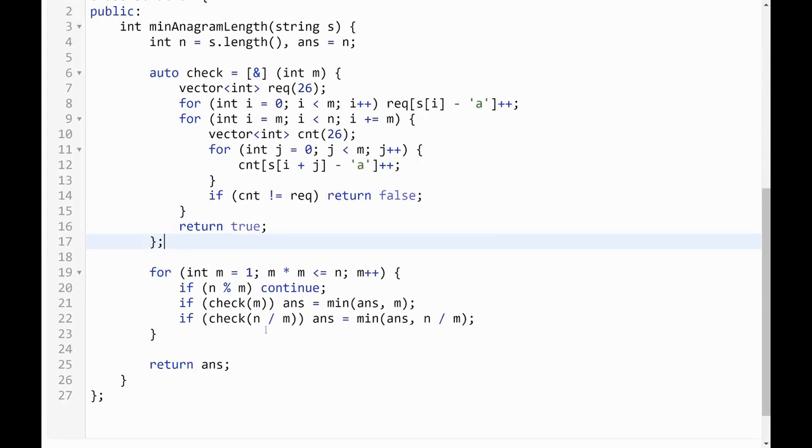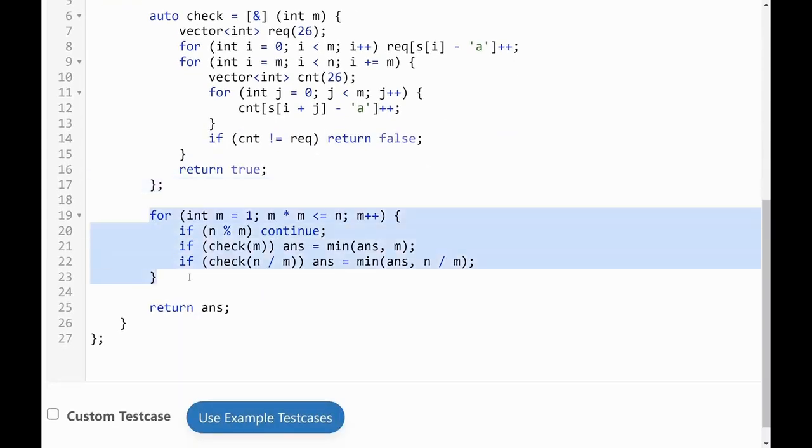at the end the answer will be true if it never fails. And here I'm having a for loop for m. I'm going on till m into m is less than equal to n, and in case n is not a multiple of m, then we will continue. Otherwise we will check for m and for n by m, and wherever we get the answer we will just update the answer variable, and that's it.